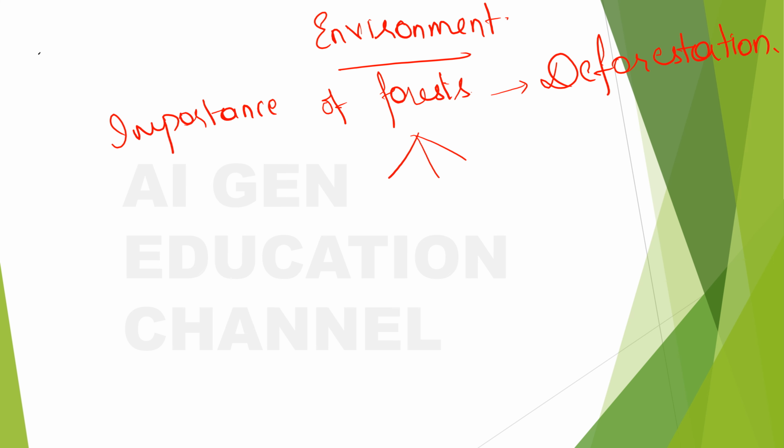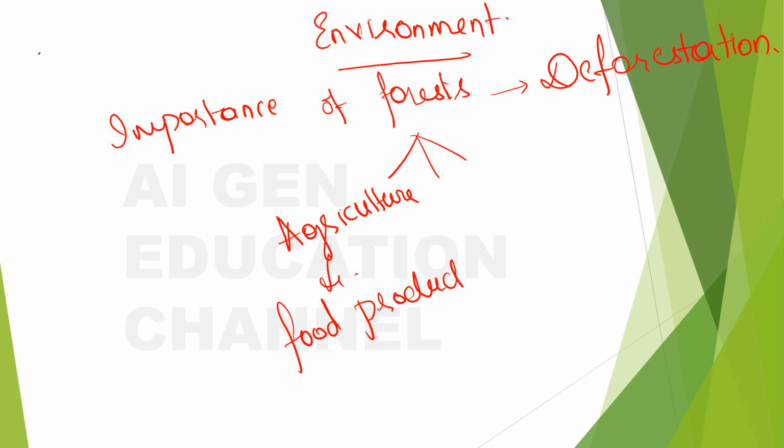So why are the people rampantly involving in deforestation? It is because they want to do agriculture in those lands. It means that they want to use that land for food production and for urbanization.